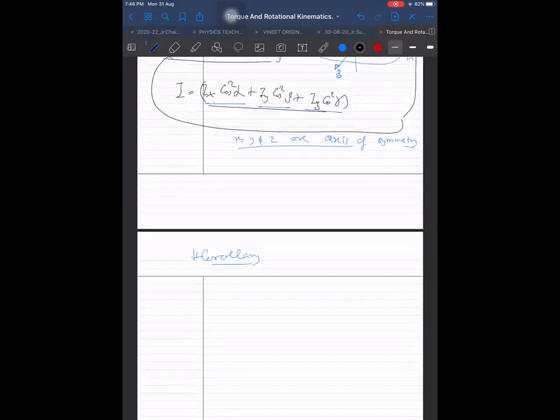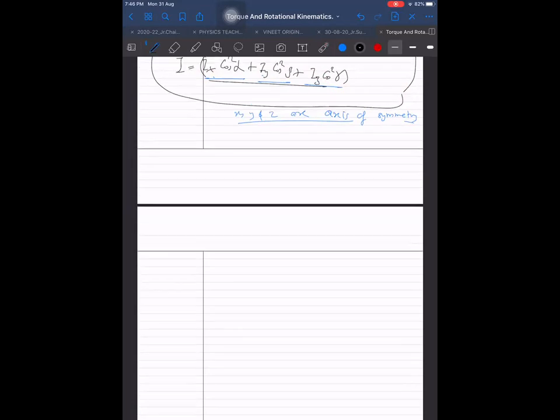Similarly, if it is a three-dimensional body, and the moment of inertia about x, y and z turns out to be the same, then Ix will be taken out times cos square alpha plus cos square beta plus cos square gamma. That is one only. Then again I will be the same about any other axis. So it is really very interesting, very useful, very helpful.